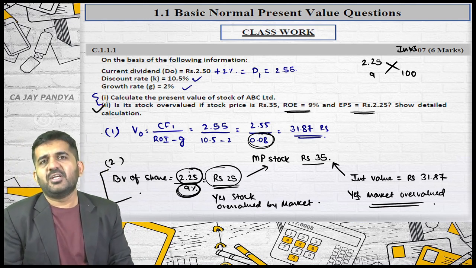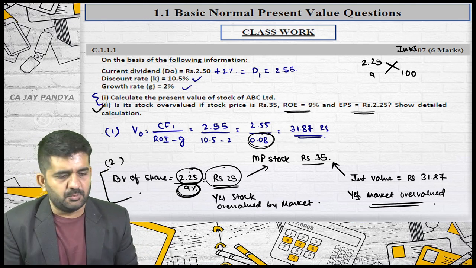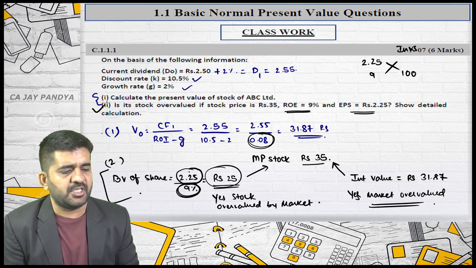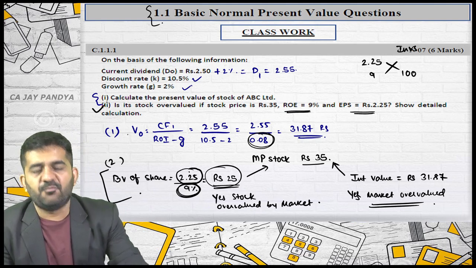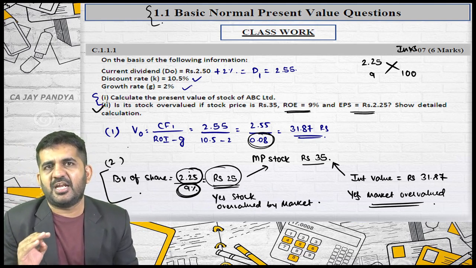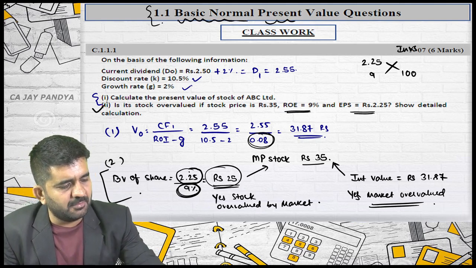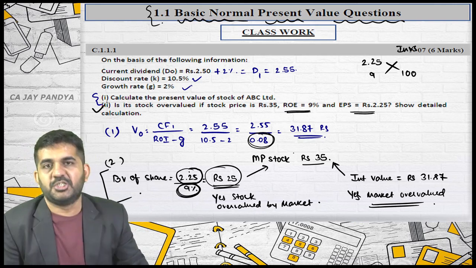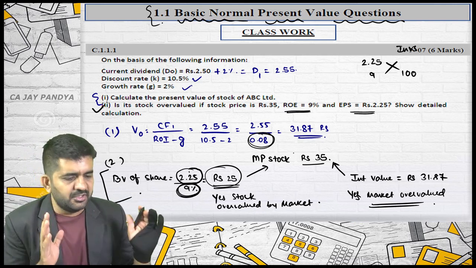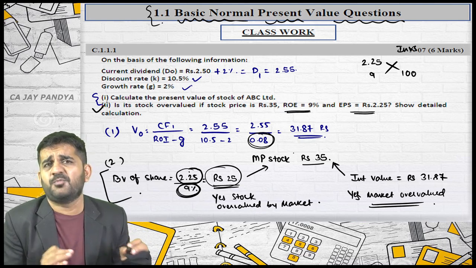Now understand, I have categorized all the chapters except merger and acquisition into these different parts. What we are learning is security valuation and analysis. And these are which type of questions? Basic, normal present value questions. So, in all these 12 questions, what I have done is just find out present value.